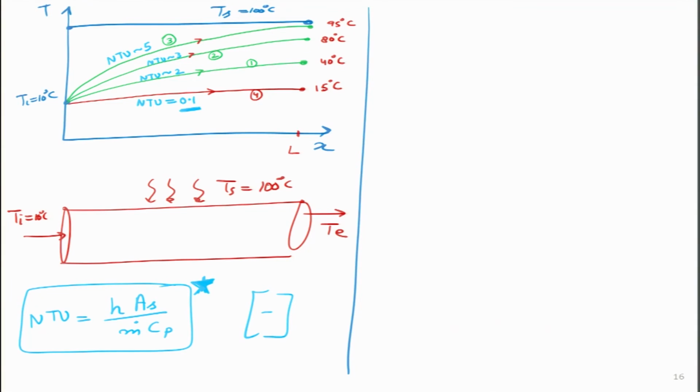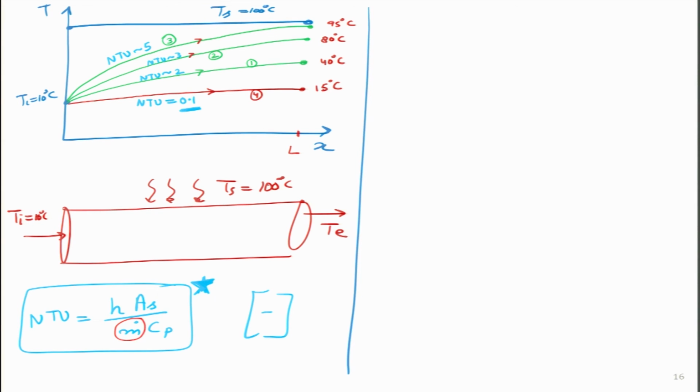In my pipe, I am running fluid with very high velocity. I am not giving it even time to gain the heat. So, if in a 1 meter pipe, I am pushing in fluid at, let us say, 10 meters per second, the fluid comes in and in only 0.1 second it has gone out. Even if the surface temperature is high, 100 degrees centigrade, this fluid is only going to increase from 10 degrees to maybe 12 or 13 degrees. Which means, if we ask the fluid, it will answer that my NTU value was so low because you have kept the m dot value very high.